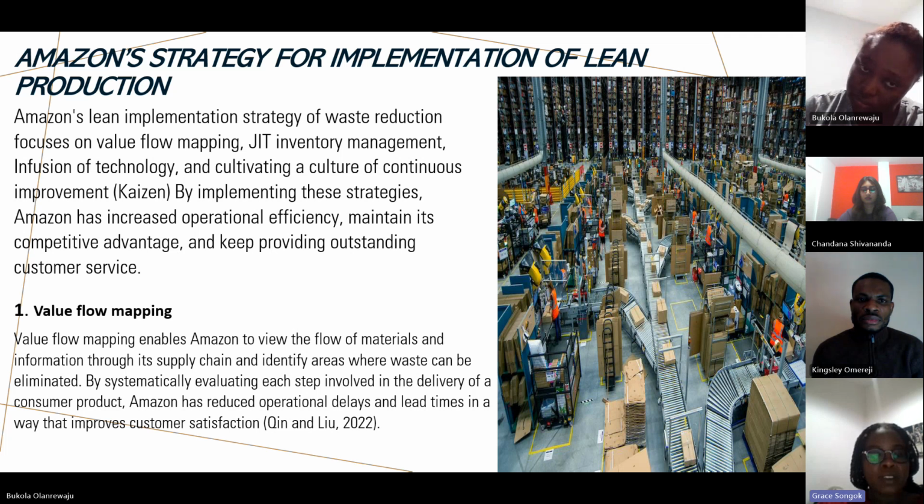The first strategy, value flow mapping, is whereby Amazon is able to view the flow of materials and information through its supply chain and identify any loopholes that lead to inefficiencies or wastages. By being able to evaluate each and every step of the value of the supply chain, Amazon has been able to reduce operational delays and lead times.